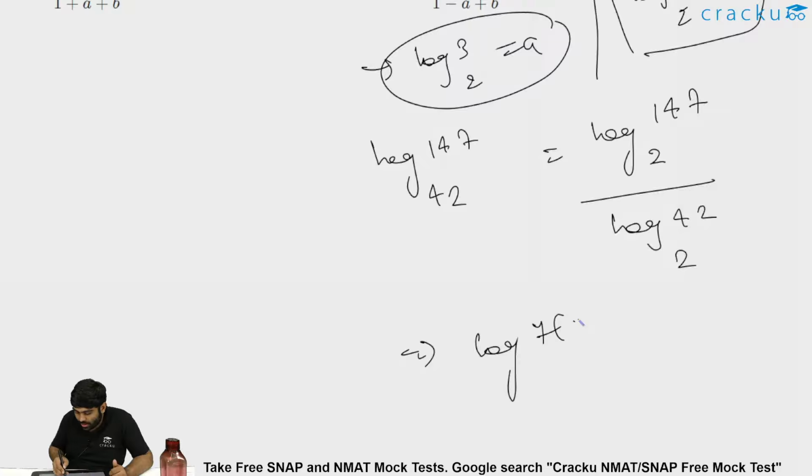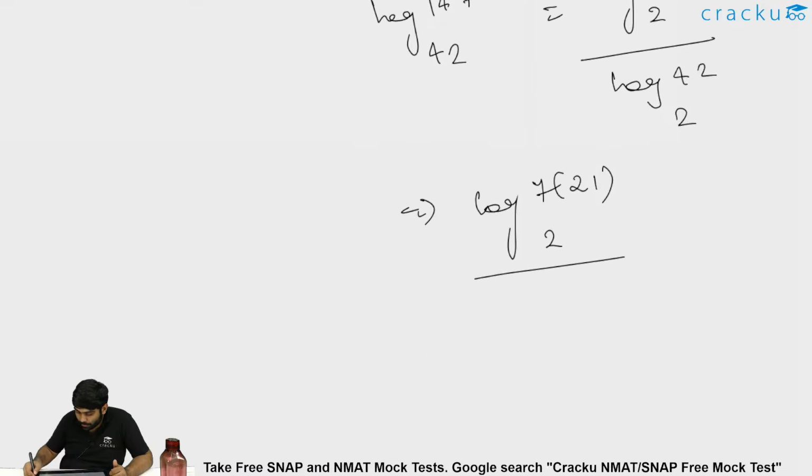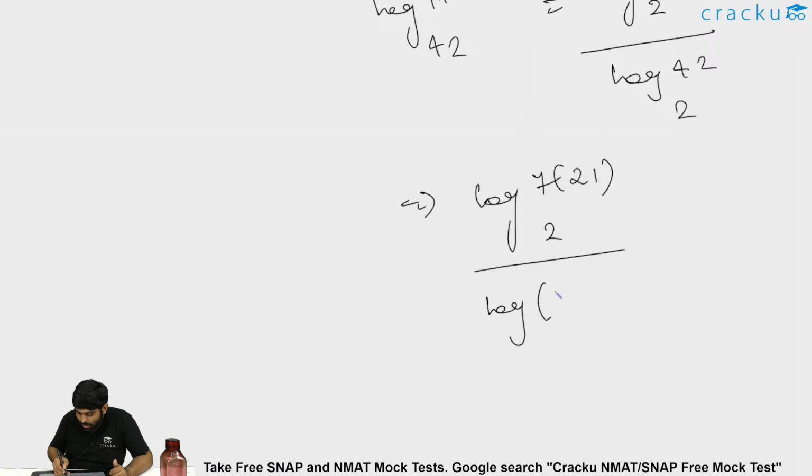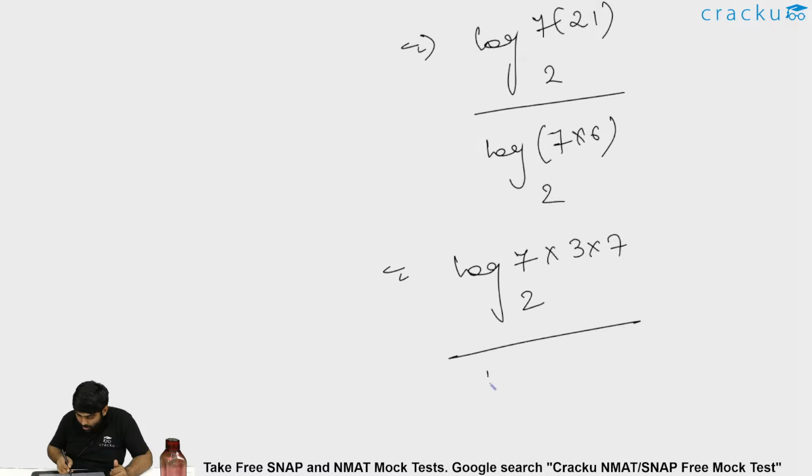147 can be written as 7 into 21 to the base 2, divided by log of 7 into 6 to the base 2. But 7 into 21 can again be written as 3 into 7, and log of 7 into 6 can be written as 3 into 2 to the base 2.